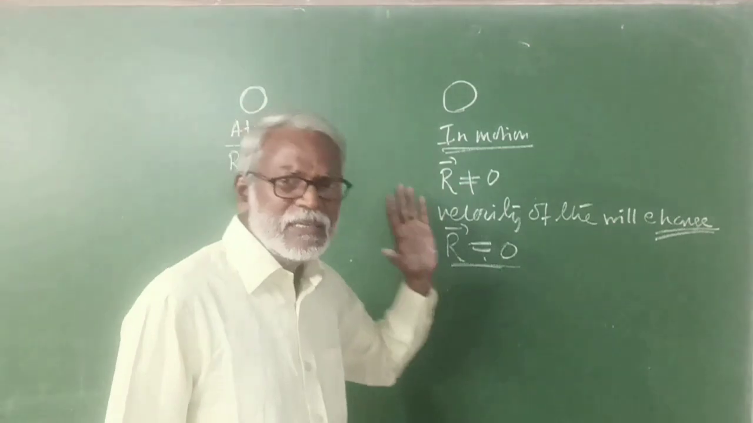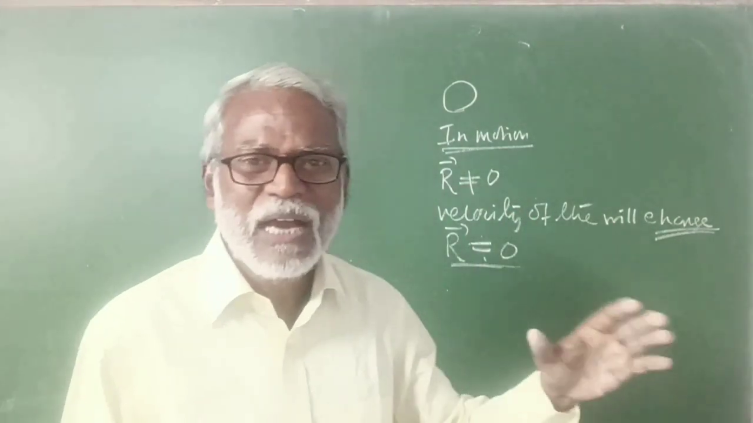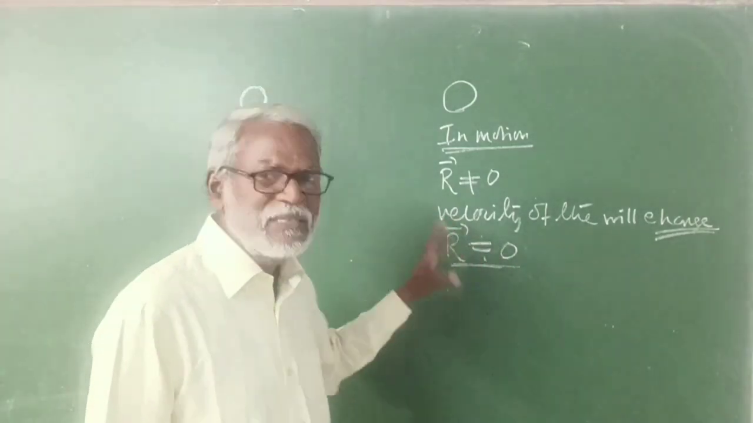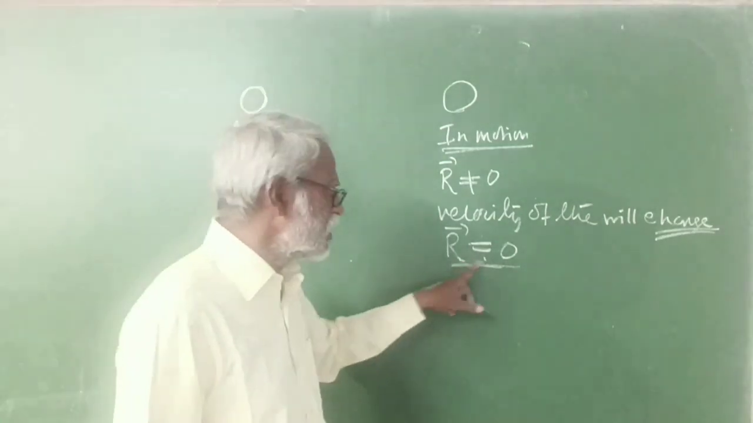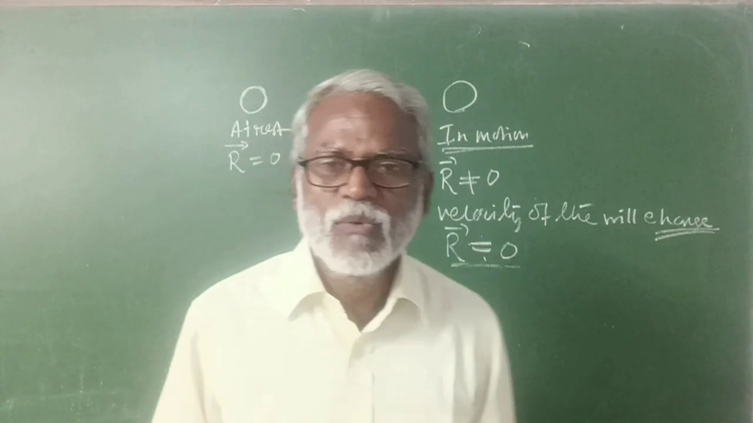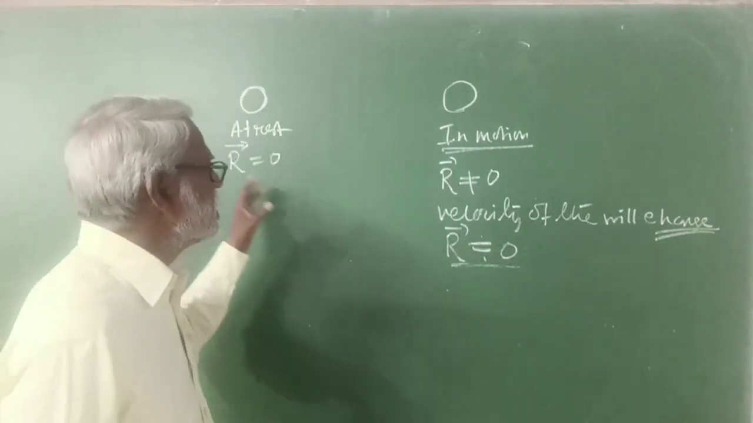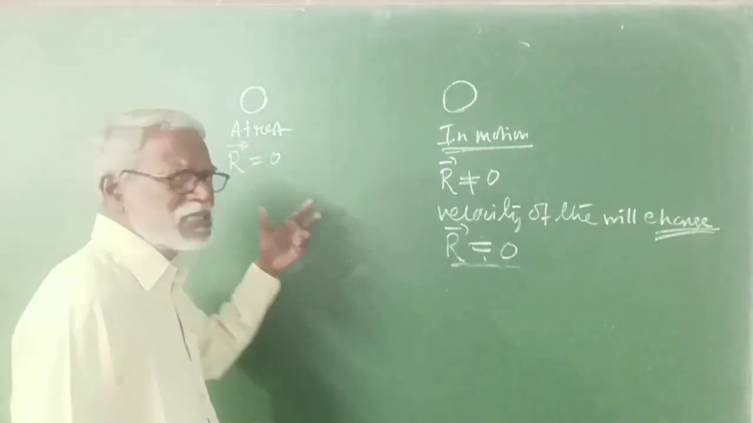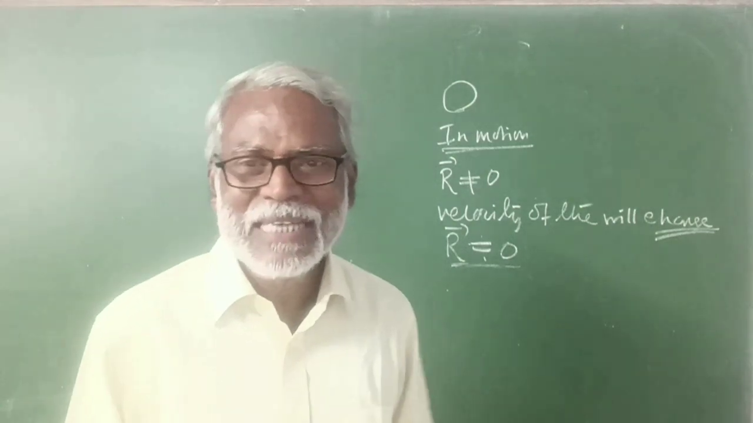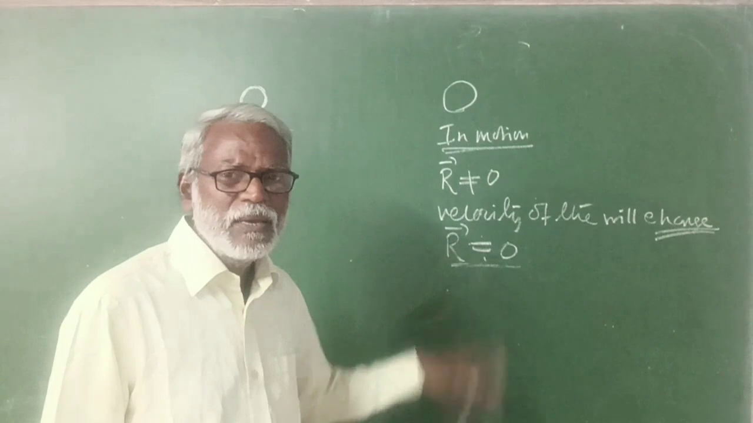Similarly, suppose the body has some initial velocity. After some time we see that the velocity remains the same. In that case, we conclude that the resultant on the body is equal to 0. So it is very important to find out the resultant force of the system of forces acting on the body. A system of forces is acting on the body. What is its resultant? That is a very important aspect of mechanics.